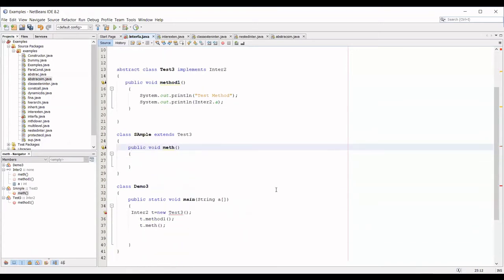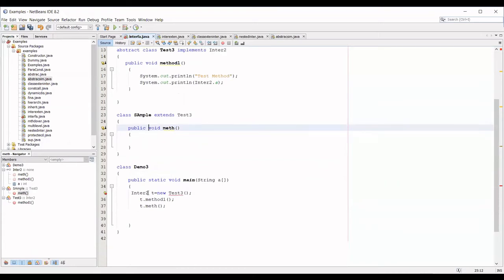So now can I create an object for sample? Yes, ma'am. We can create it. So sample, new sample. Now through that, I'm calling method1 and meth.